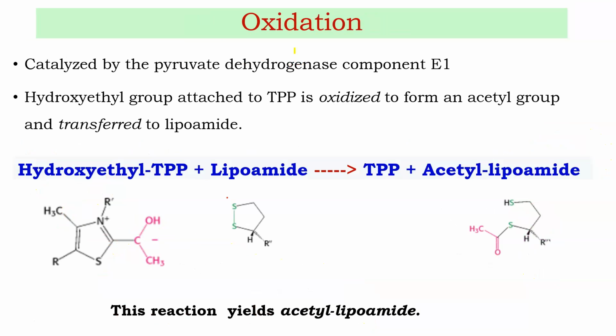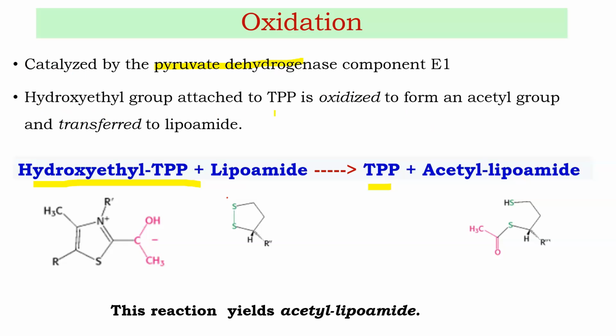The second reaction is the oxidation reaction. Oxidation means removal of hydrogen or addition of oxygen. What happens? Electrons are removed, and this oxidation is catalyzed by the same enzyme, pyruvate dehydrogenase, E1 enzyme only. Hydroxyethyl TPP reacts with lipoamide to form thiamine pyrophosphate and acetyl lipoamide.